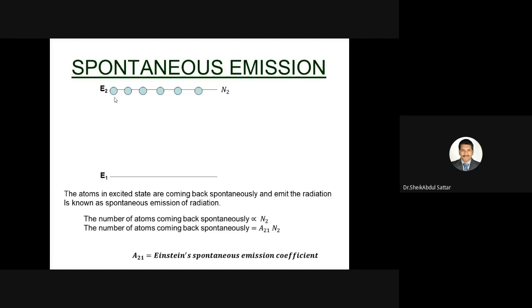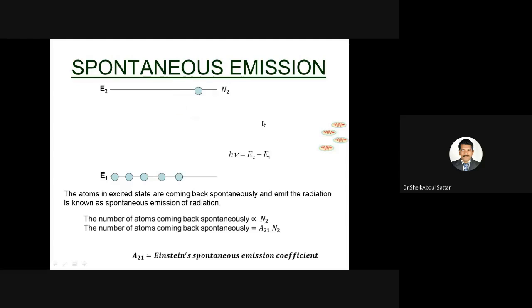After the end of this lifetime, they come back by themselves and lose energy. How much energy will they lose? E2 minus E1. If that energy is emitted in the form of radiation, this kind of emission is called spontaneous emission of radiation, because the atoms in the excited state come back spontaneously.